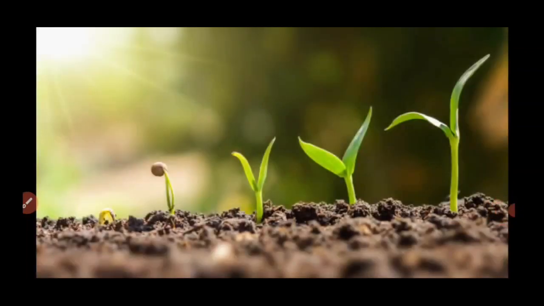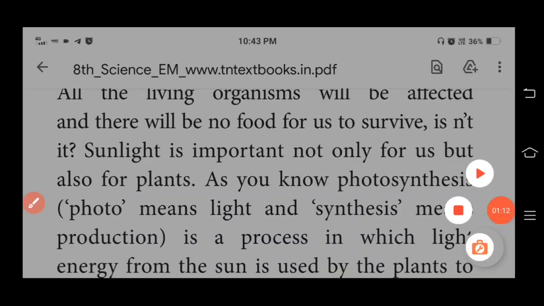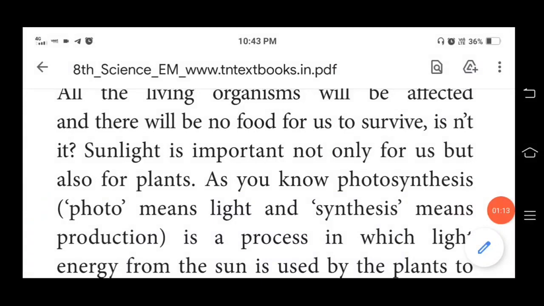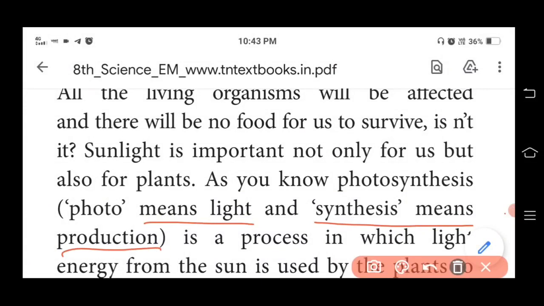Sunlight is important not only for human beings but also for plants. As you know, for photosynthesis, photo means light and synthesis means production.